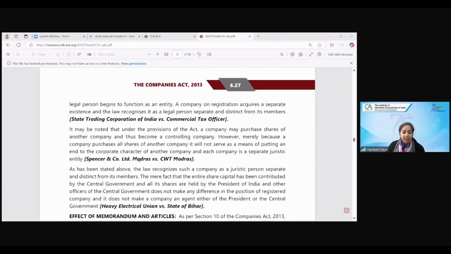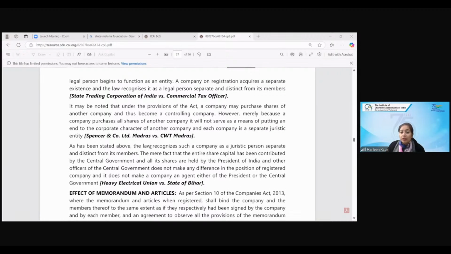Okay, I will explain. The Heavy Electrical Union versus State of Bihar case tells you that law recognizes the company as separate and distinct from its members. Clear? Company is different, members are different. What were the facts of this case? The entire share capital was contributed by the central government, and all the shares were held by the President of India and other officers of the central government. Suppose there is a company A Limited in which 100% of the share capital is held by the central government. So what does the central government become? Holding company, and A Limited will become the subsidiary company.